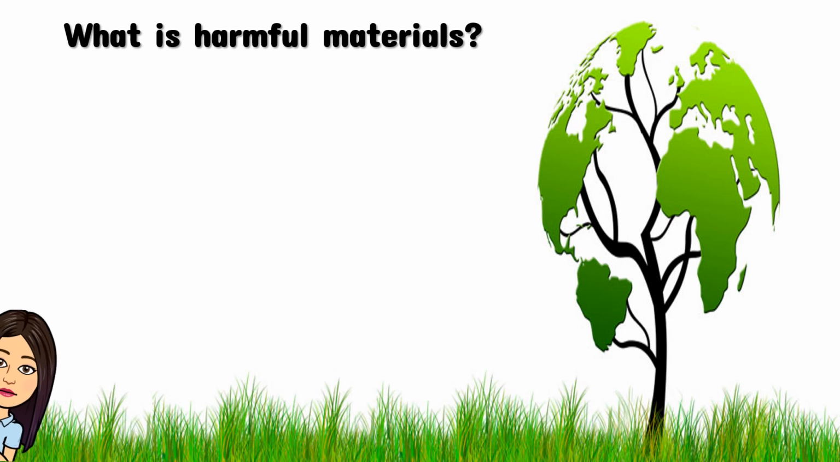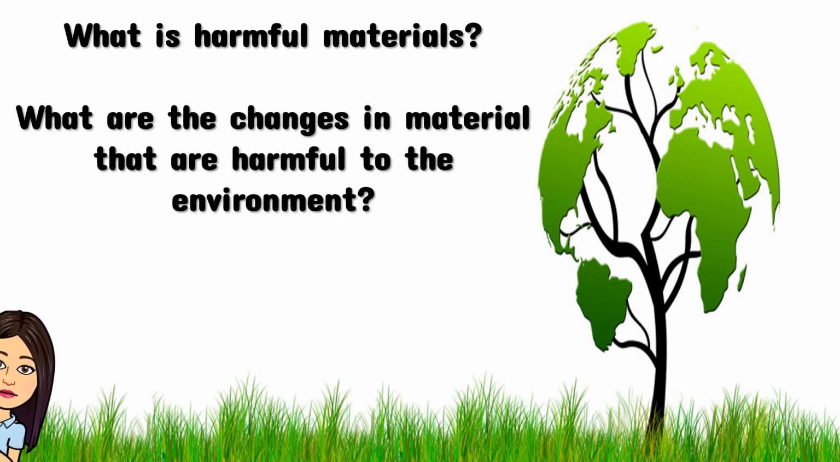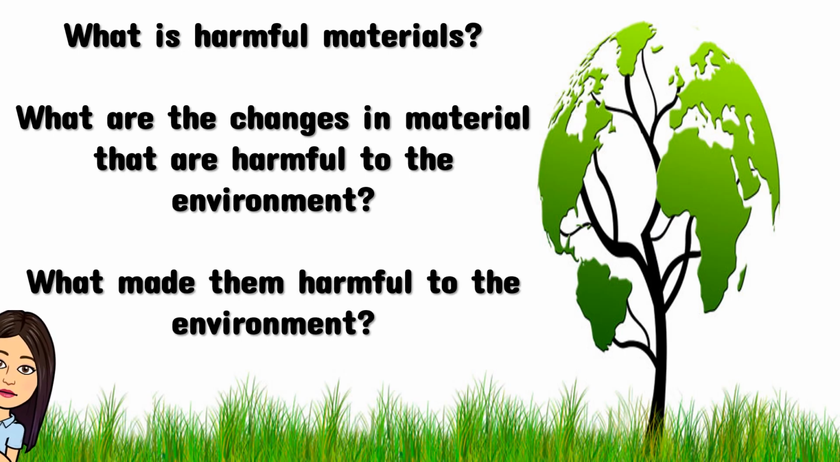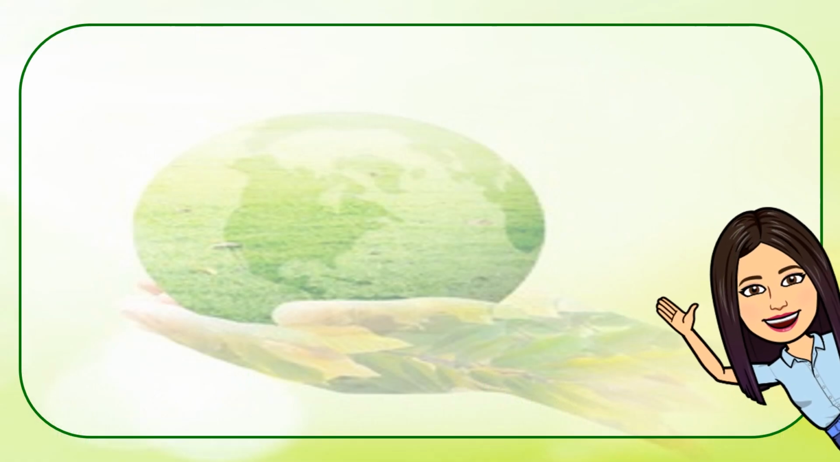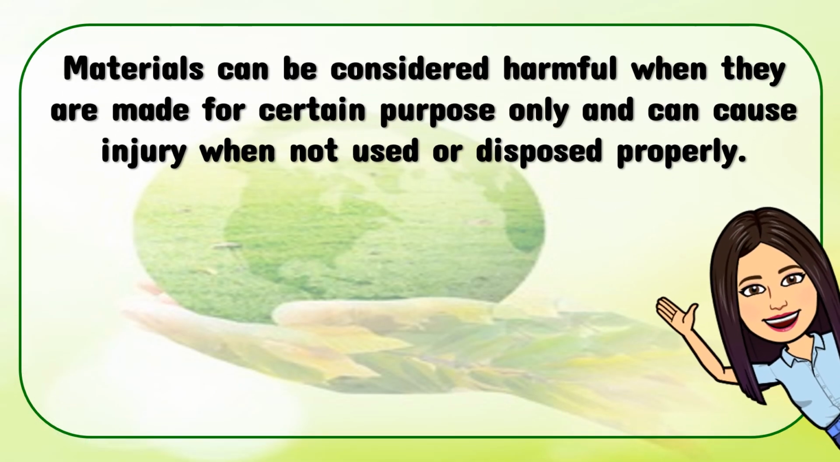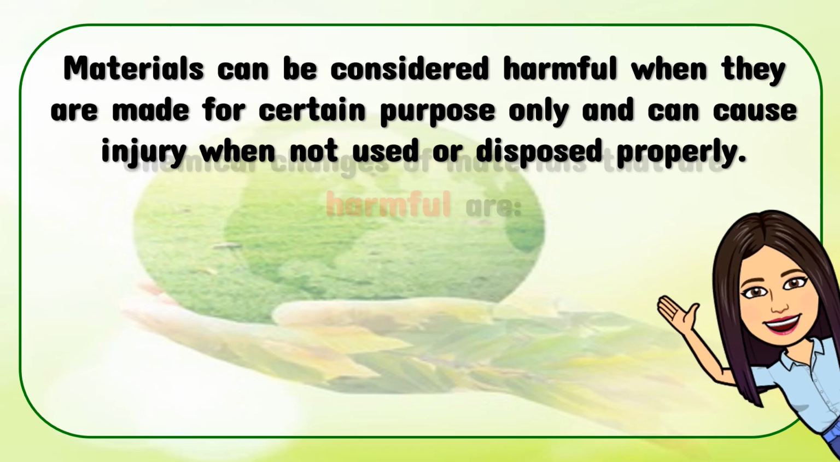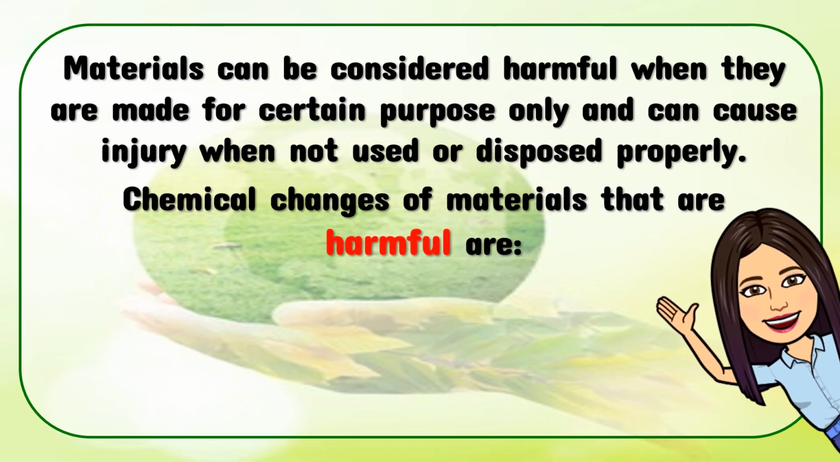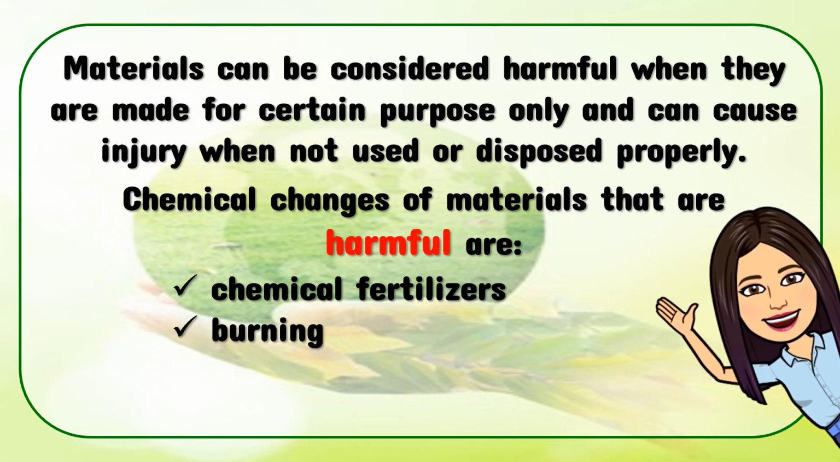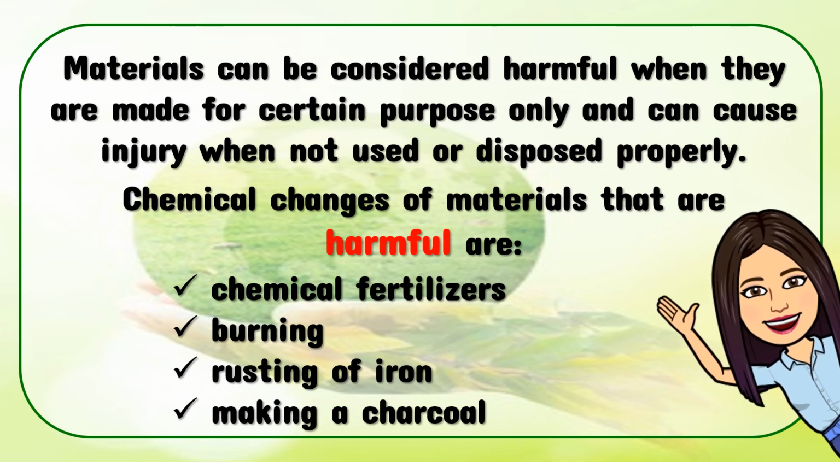What are harmful materials? What are the changes in material that are harmful to the environment? What made them harmful to the environment? Materials can be considered harmful when they are made for a certain purpose only and can cause injury when not used or disposed of properly. Chemical changes of materials that are harmful are chemical fertilizers, burning, rusting of iron, and making charcoal.